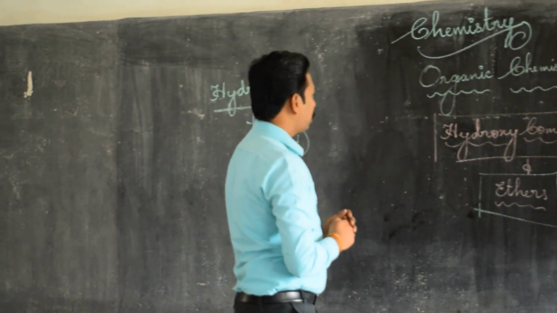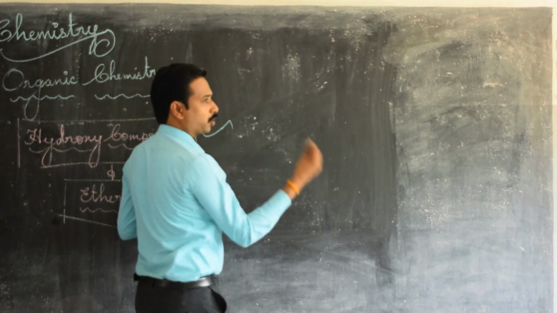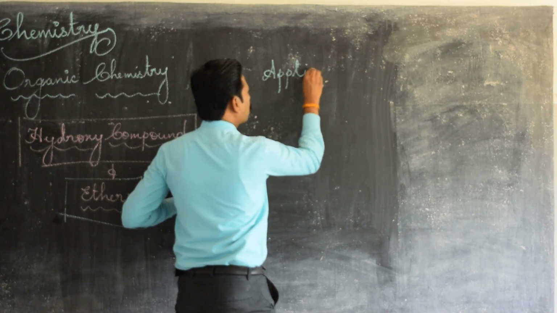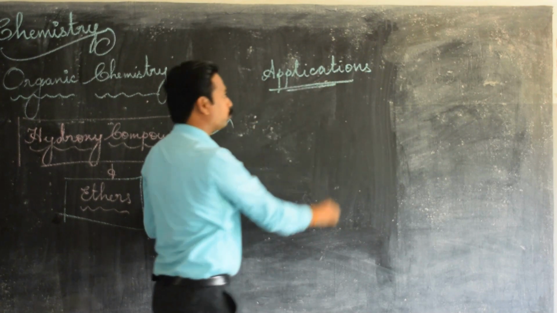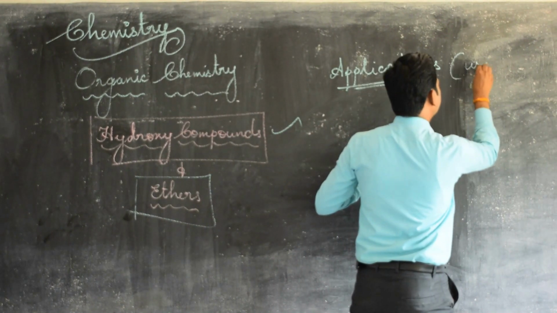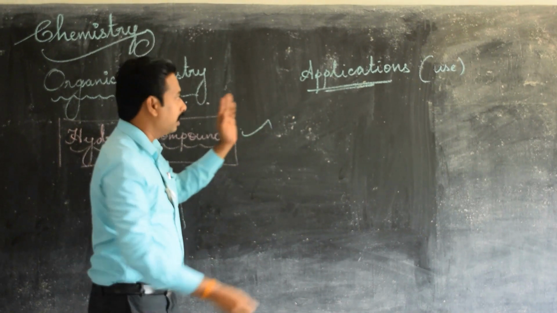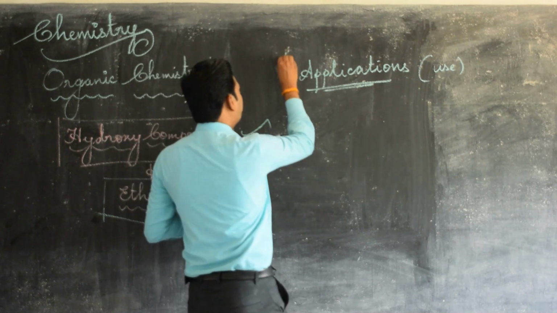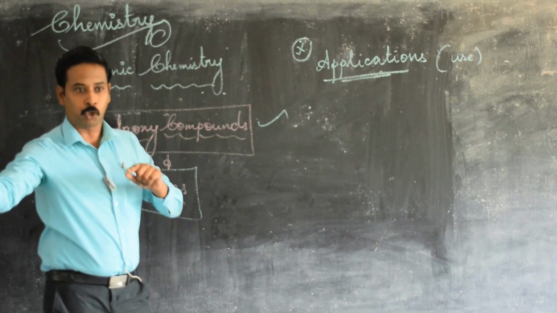Yes. Next we are going to see what are the uses, which is otherwise called as applications. Applications of alcohol in our day-to-day life. Applications means what? Uses. How they are useful to us in our day-to-day life, okay, which is called as application. As far as this application is concerned, very important one mark is there in the first paragraph itself, so kindly make a note of it.